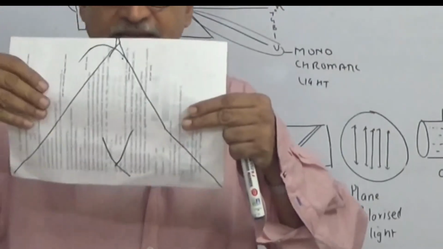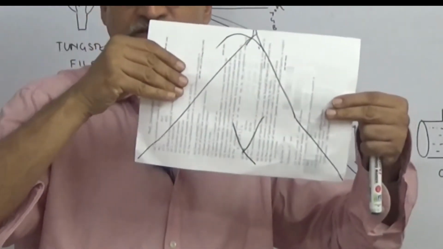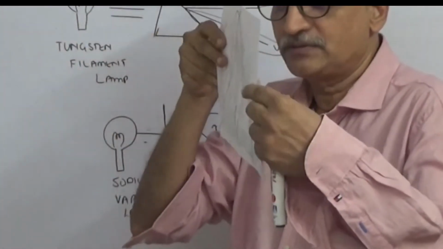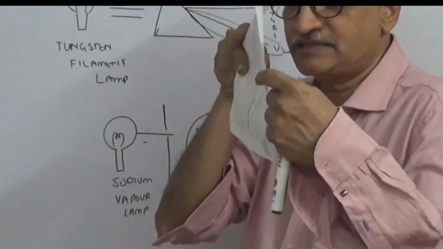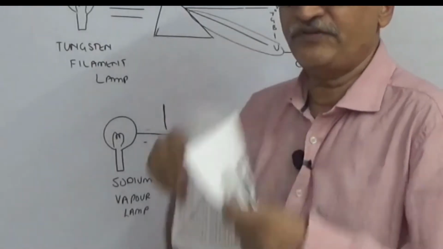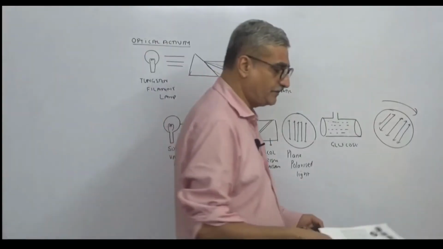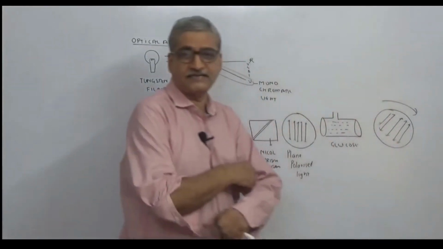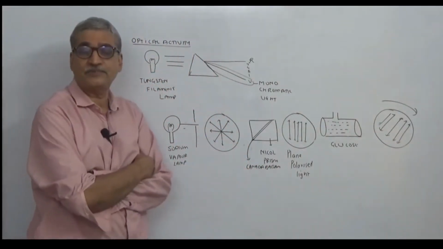It is still plane polarized light, but in a different plane. So for example, it passes through a sugar solution, and when it comes out, it's now vibrating in this plane. It's still vibrating in one plane, but in a plane different from the other. So this phenomenon of rotation of the plane polarized light is called optical activity.